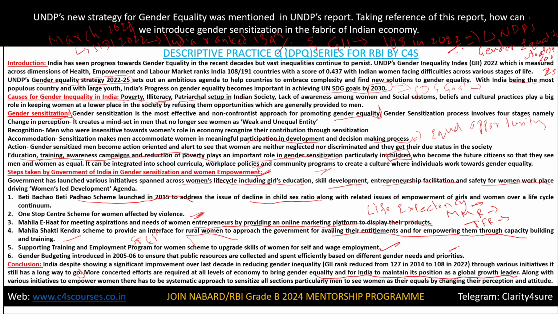Along with various initiatives to empower women, there has to be a systematic approach to sensitize all sections, particularly men, to see women as their equals by changing their perceptions and attitudes. Clear? There has to be a good introduction and a good conclusion and a few data points in between, students, to enhance your answer and get you good marks. Clear? And the structure has to be good. The structure has to be this way. Clear?